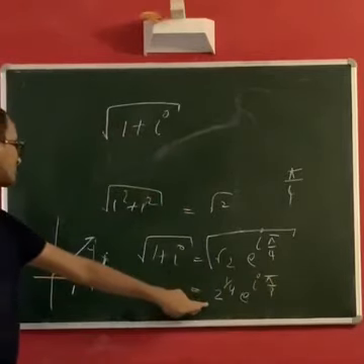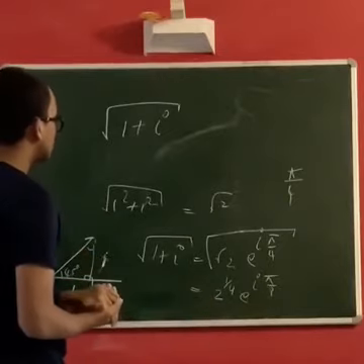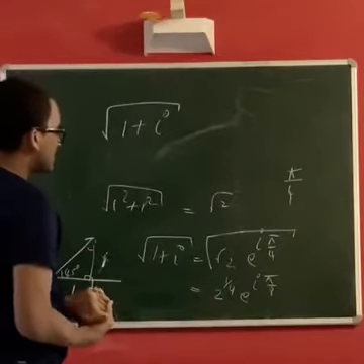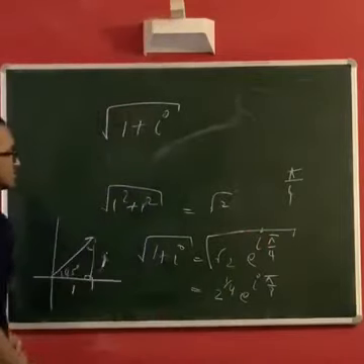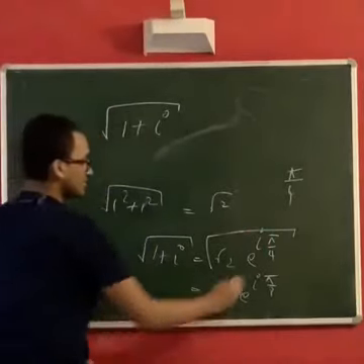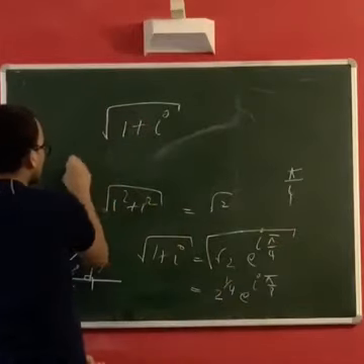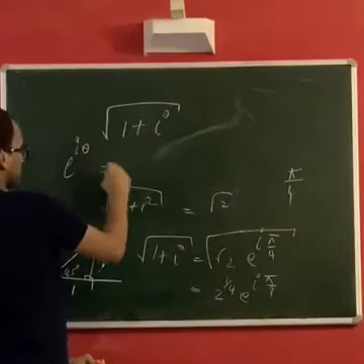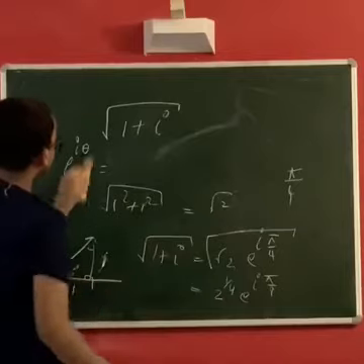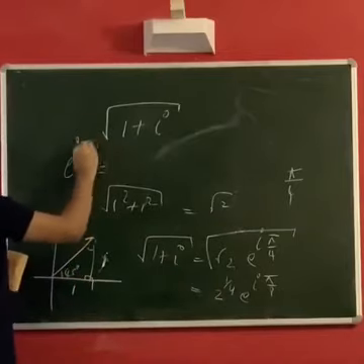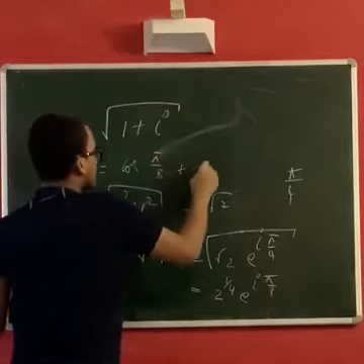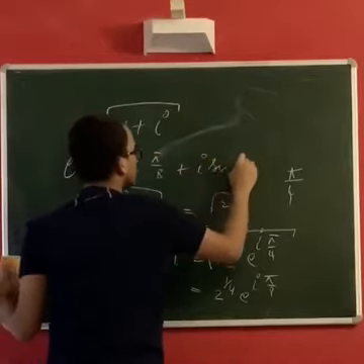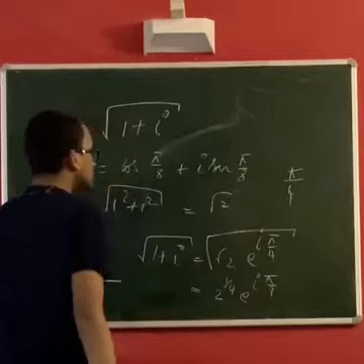Okay, this is just the modulus, so that's okay. But e to the pi by 8 computing will be rather hard for those who don't know trigonometry, because again e to the pi by 8 we will use that formula, that e to the i theta is cos theta plus i sin theta. So e to the i pi by 8 will be cos pi by 8 plus i sin pi by 8.